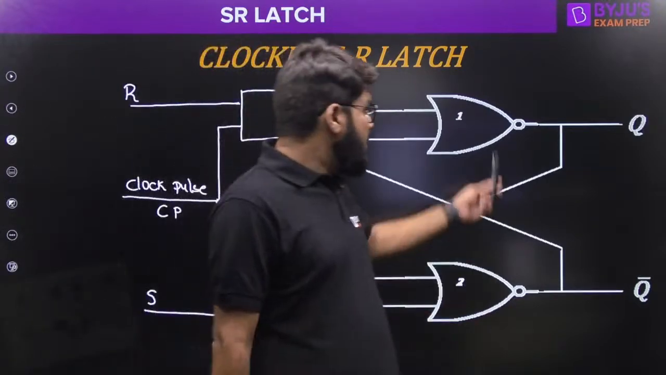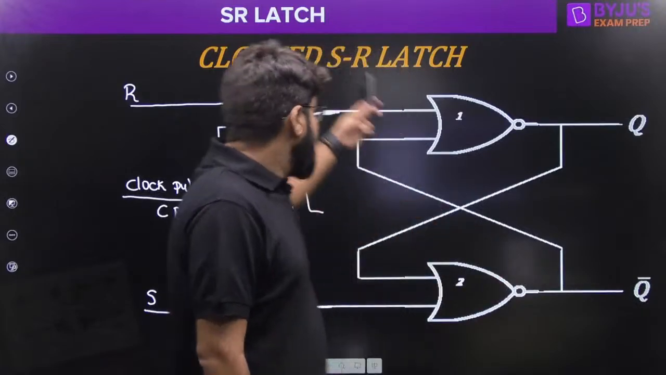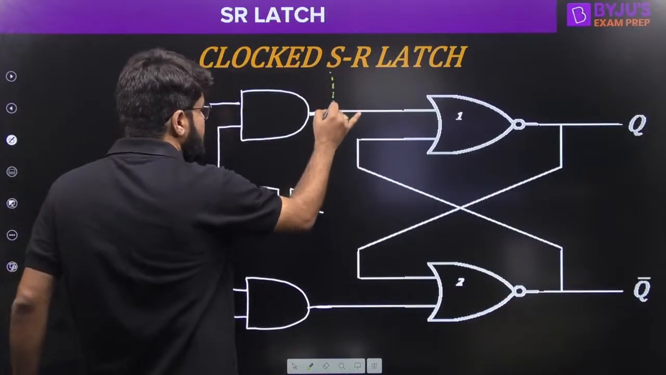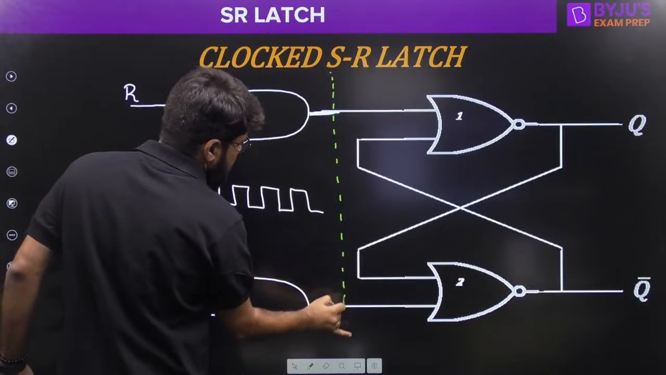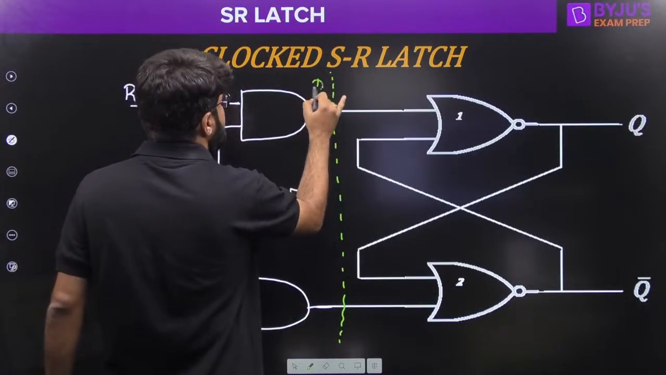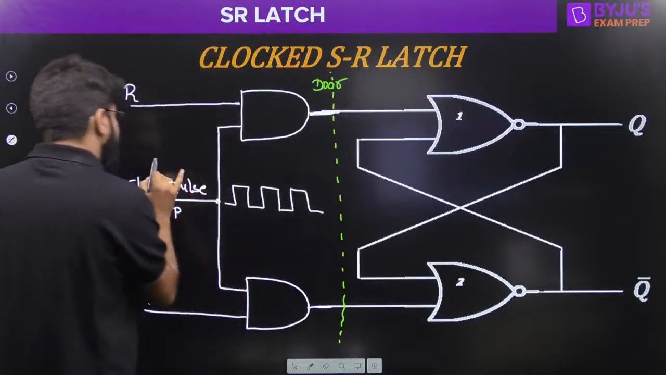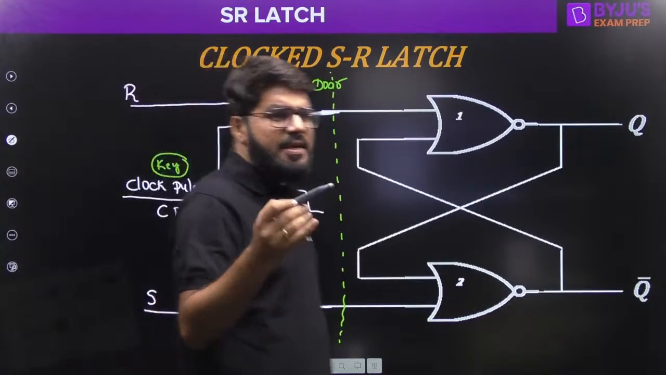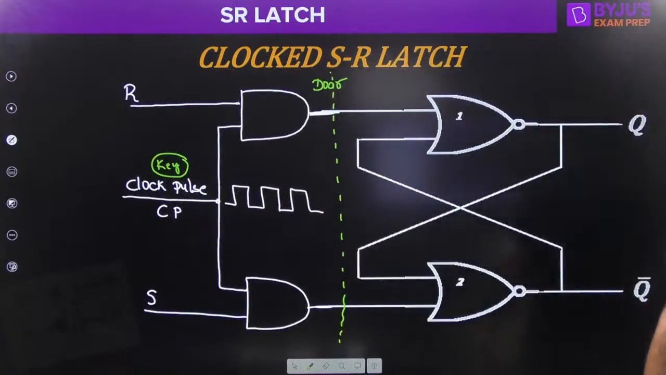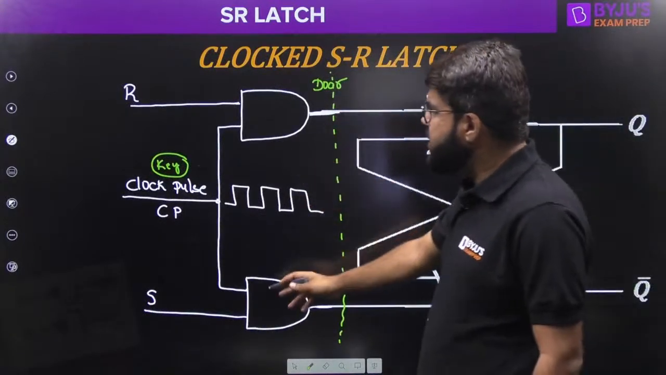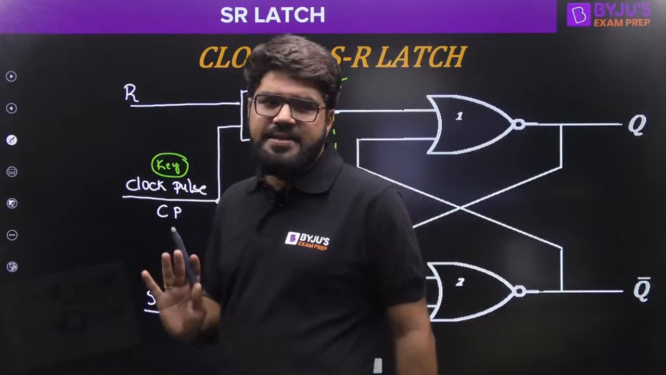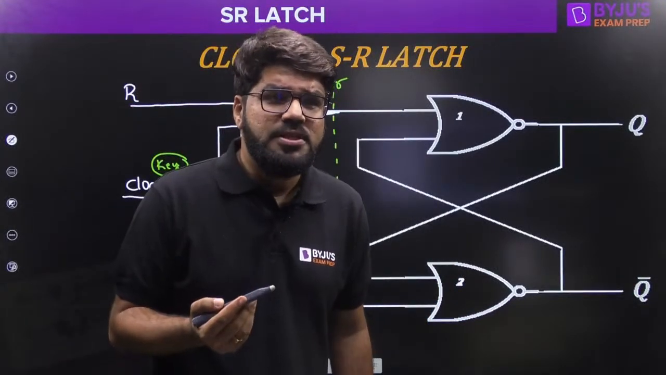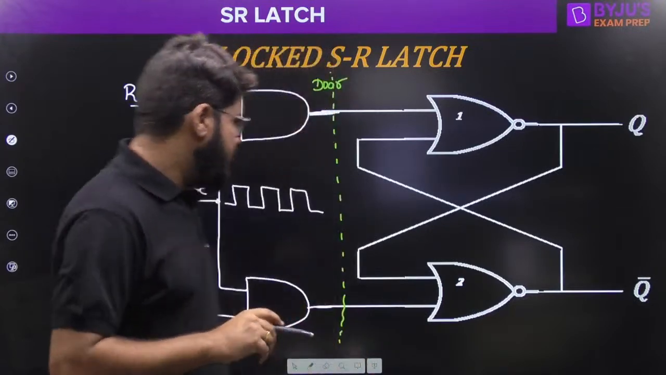So what I'm trying to do is the same SR latch, but a door has been created, right? There is a door, and the door has a key. Every door has a key. The key is technically known as a clock, right? And the door is built using two simple AND gates. Sir, how the door works? I will explain to you, right?